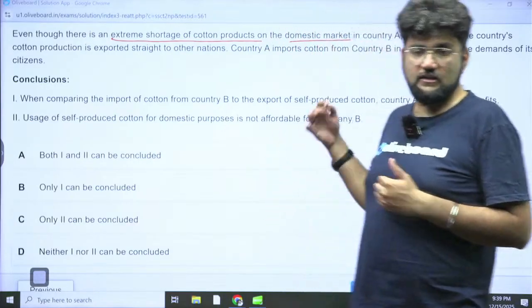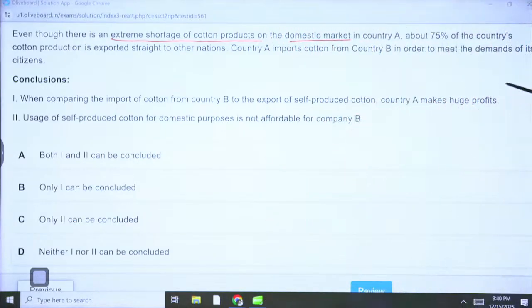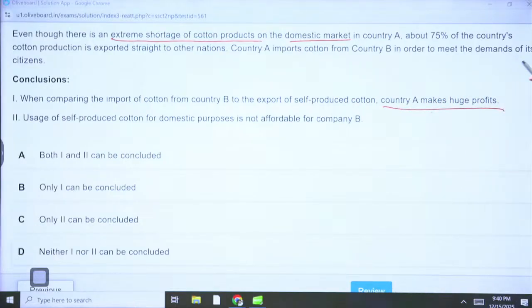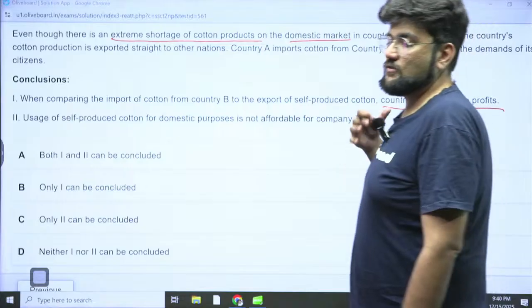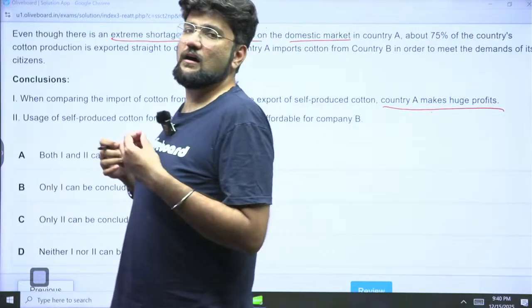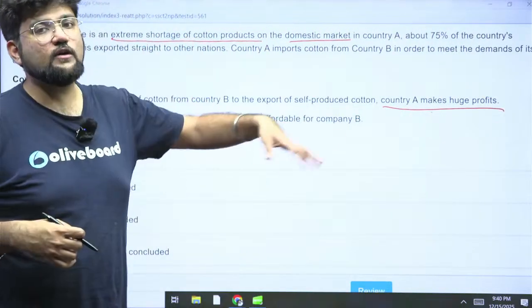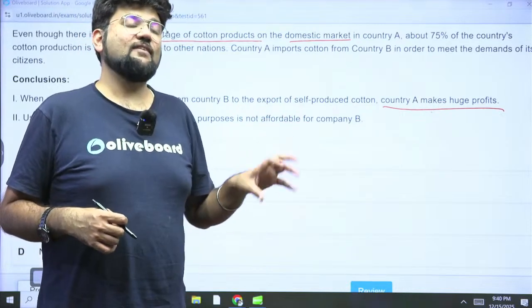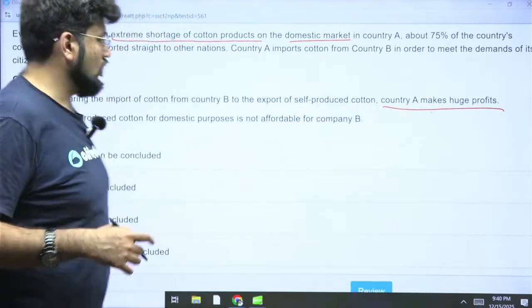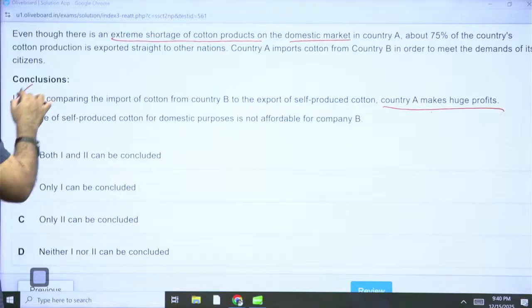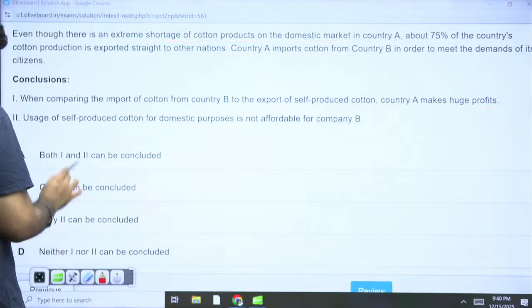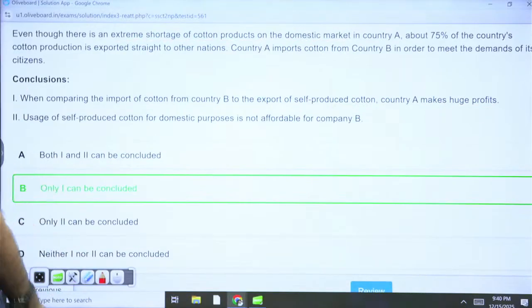So that hints towards that, and that is why you can safely draw this conclusion that whatever it is, country A makes profits. And because of these profits, it is okay for it to forego its local utilization, its local demands for the cotton, and to depend on other countries for it. So this one conclusion follows. Conclusion 2 will not follow because nothing about affordability for country B is mentioned anywhere. So only 1 can be concluded is the correct answer, right?